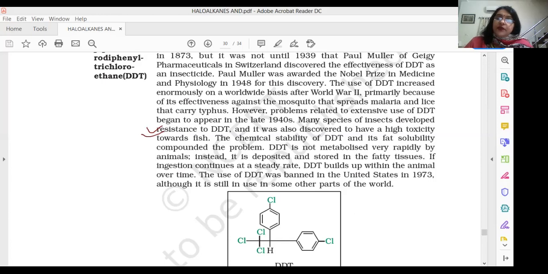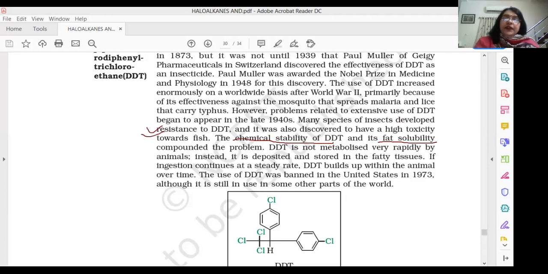It was also found to have high toxicity towards fish, and then the chemical stability of DDT and its fat solubility. These are the two important things which we need to note down. It is chemically very stable. As it goes into our body, it remains stable, doesn't decompose or metabolize, and it has a lot of affinity towards fat. It's soluble in fat. So as it goes into our body, it is not metabolized very rapidly. Instead, it gets deposited and stored in the fatty tissues.